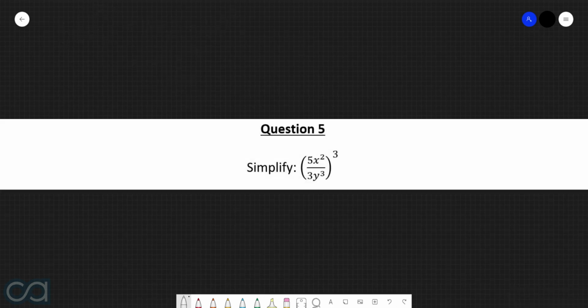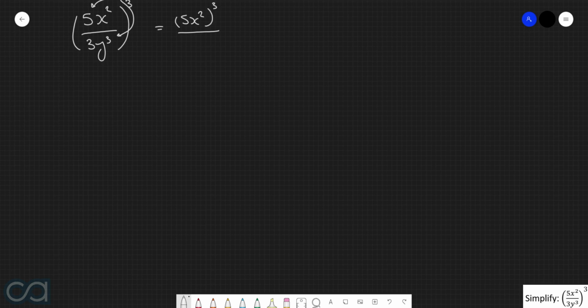Question 5. Simplify 5x squared over 3y to the power of 3, all being raised to the power of 3. Okay, so here we have 5x squared all over 3y to the power of 3, all being raised to the power of 3. Now, when it comes to a quotient being raised to a power, we know that we can apply this power to the numerator and to the denominator. So in other words, this is now going to get turned into 5x squared all to the power of 3, all divided by 3y to the power of 3, all being raised to the power of 3.